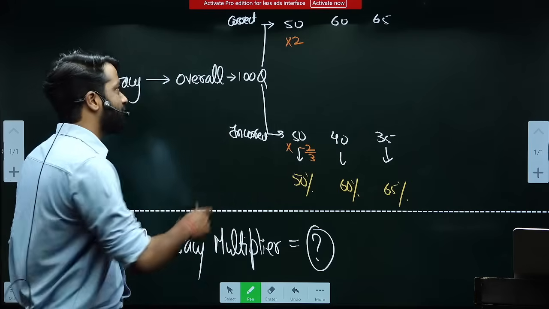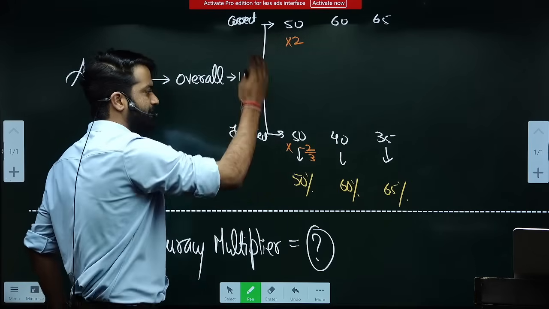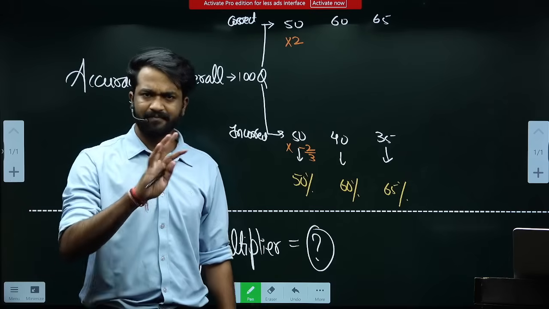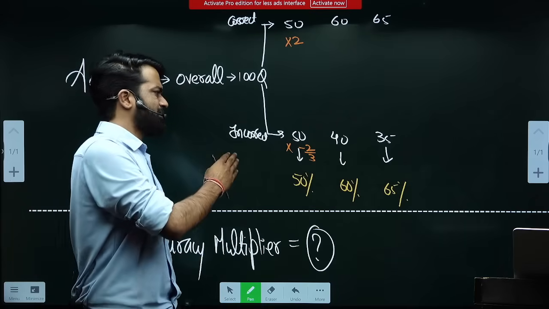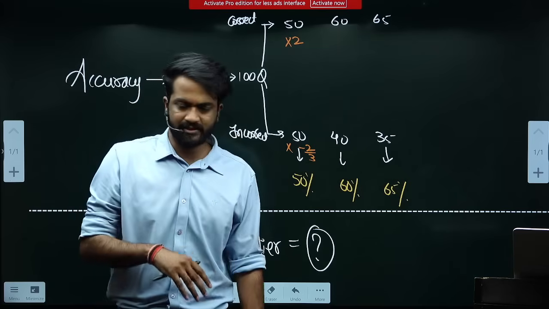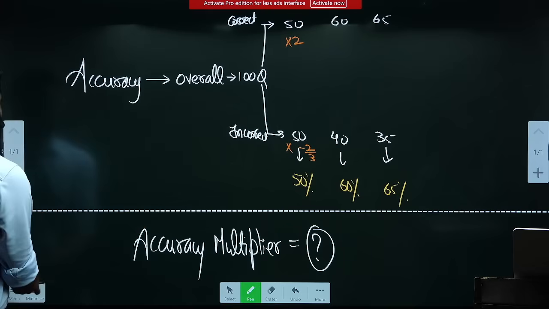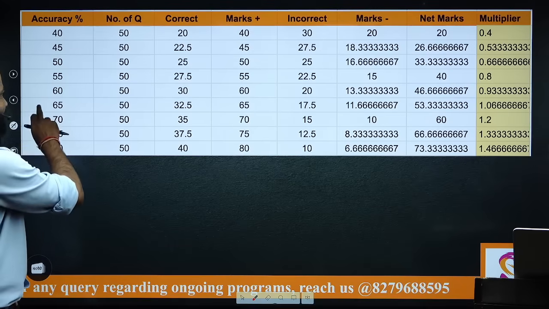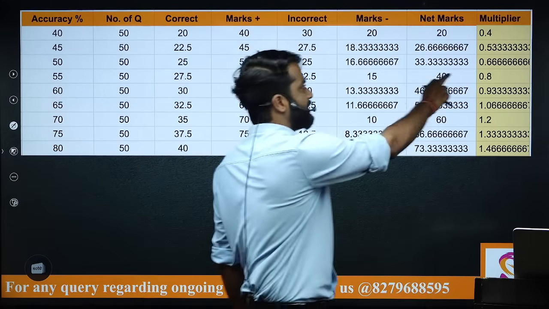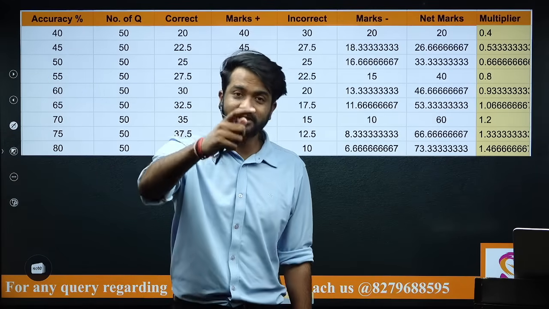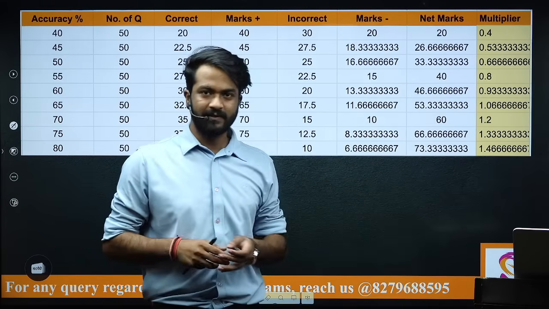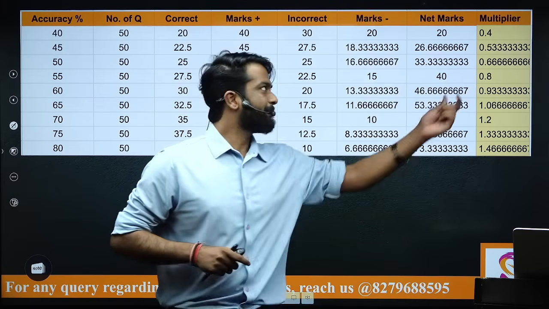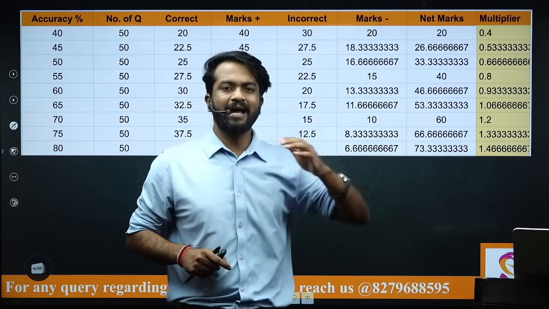Now, if you calculate your marks: 50 into 2, which is 100, minus 50 into 2 by 3, which is nothing but 100 by 3. So this is 33 point something something. So effective marks are around 66. What I'm saying is, what if instead of doing this calculation, I multiply my number of questions attempted directly with 0.66. So the total questions attempted were 100, and I am just multiplying it by 0.66. This is nothing but the accuracy multiplier.